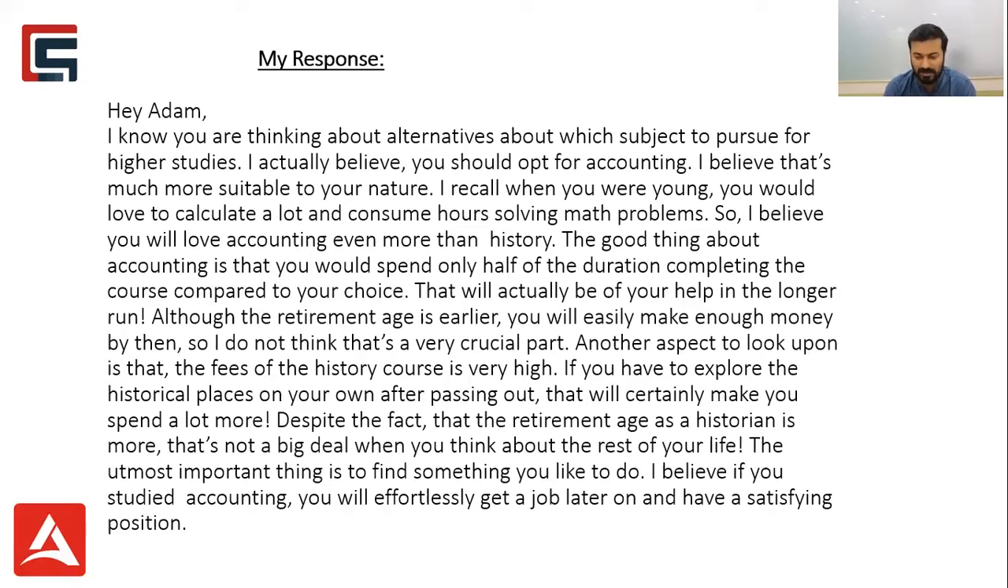Of course, the utmost important thing now, this is where the closing comes up for a response, which is very important. You need to make sure that while you start with a greeting, you introduce, you explain all the details, you should also have a closing statement which says that the most important thing is to find something you like to do. I believe if you study accounting, you will effortlessly get a job later on and have a satisfying position. So this looks like a complete response, guys, and that's what your response should look like.